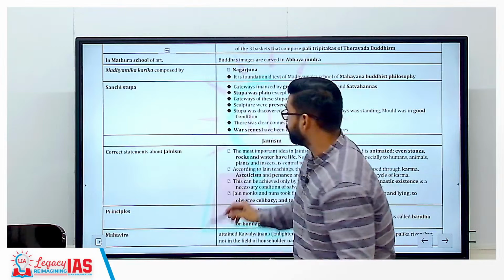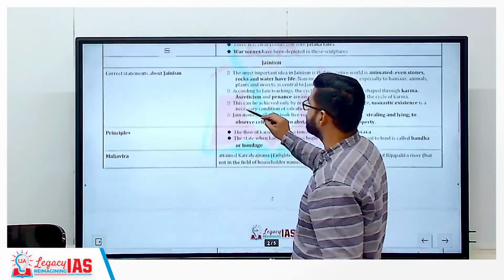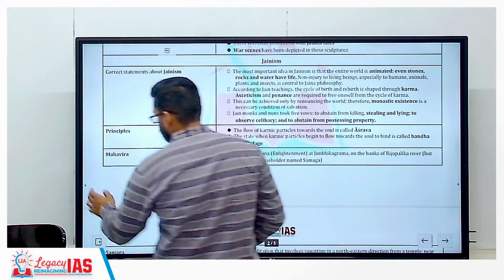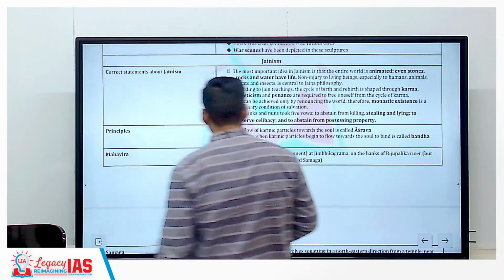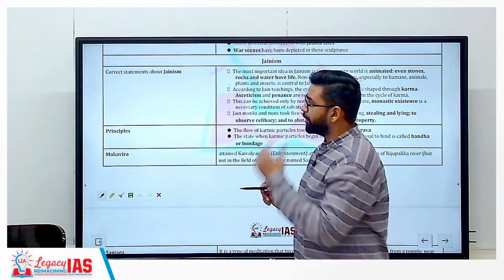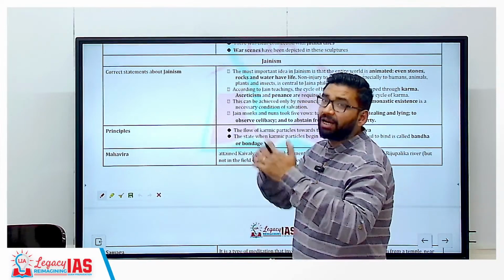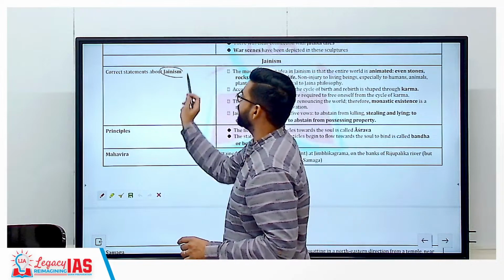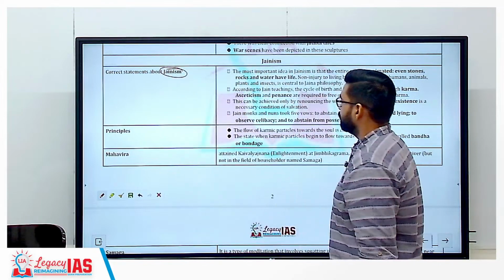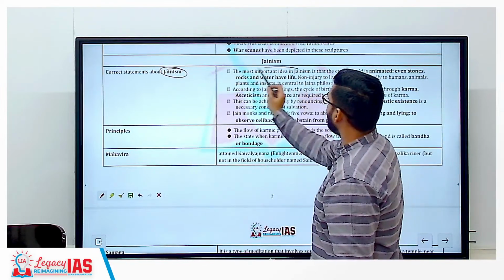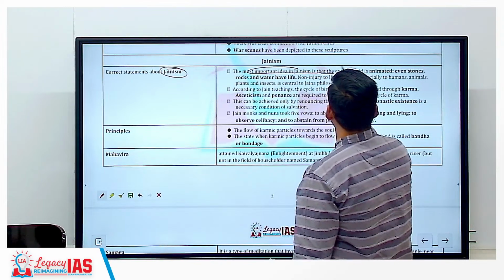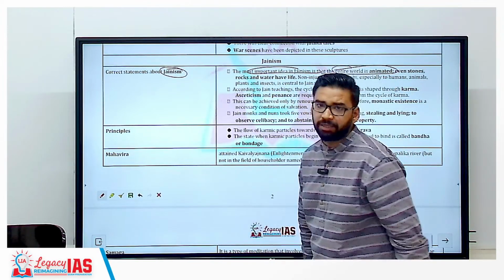Now another important topic from ancient India, that is Jainism. Now there was a question with respect to which of the following are correct statements about Jainism. Clear? The most important idea in Jainism is that the entire world is animated.